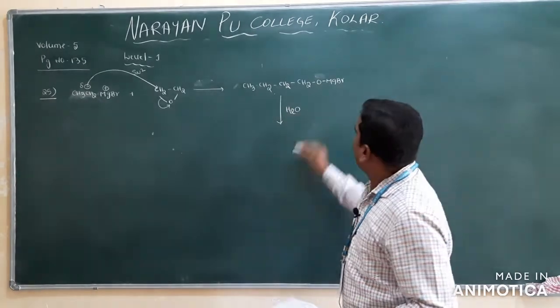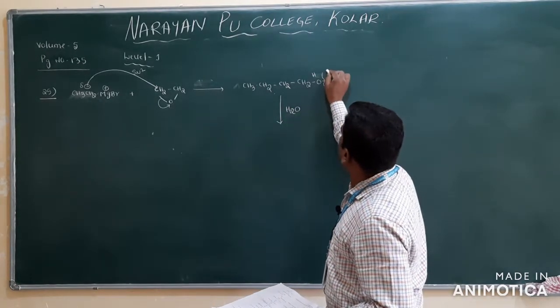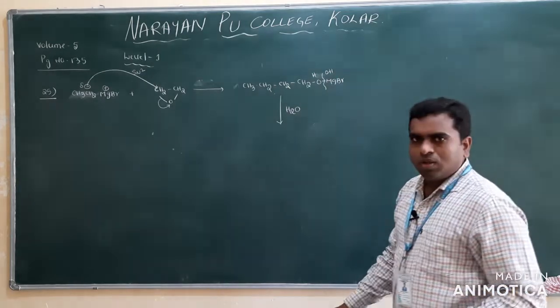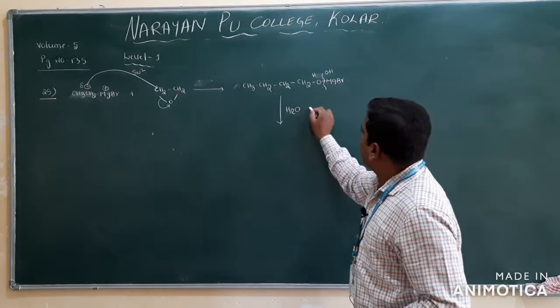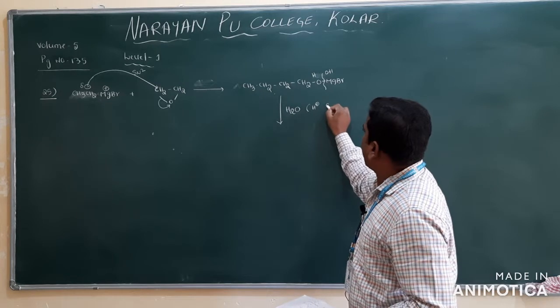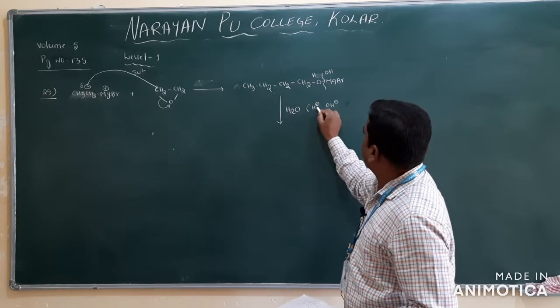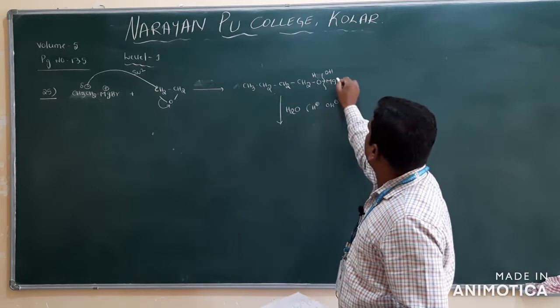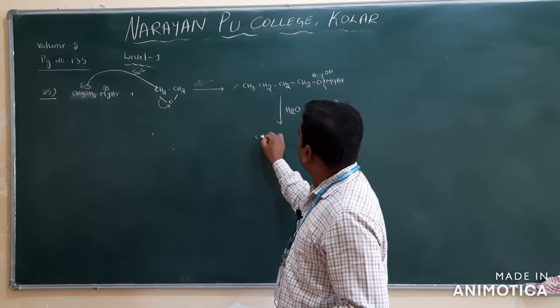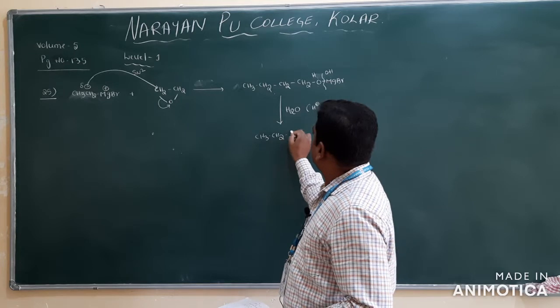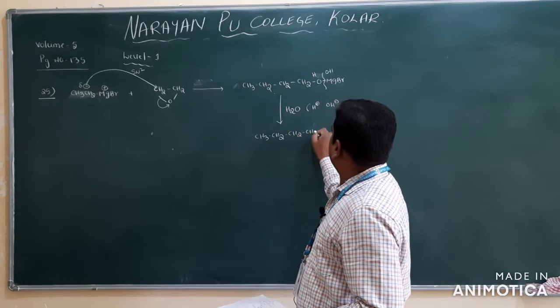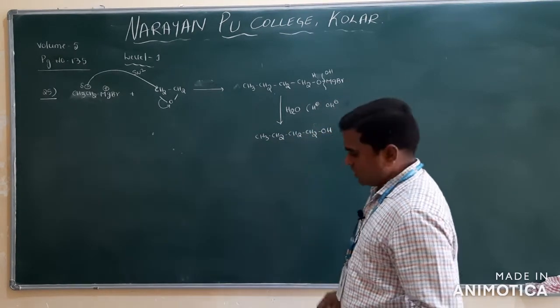Hydrolysis means breaking the bond here, H and OH. Because water, how will we write it? H plus and OH minus. Magnesium positive, oxygen negative, so negative and positive bond, and positive and negative bond. So that's why you will finally get CH3, CH2, CH2, CH2, OH.